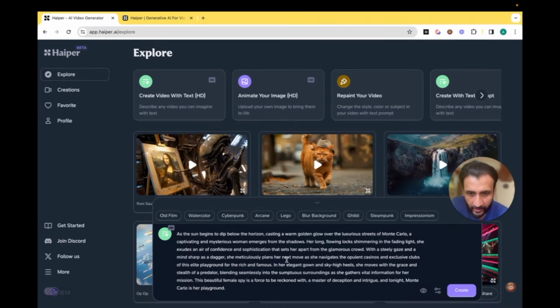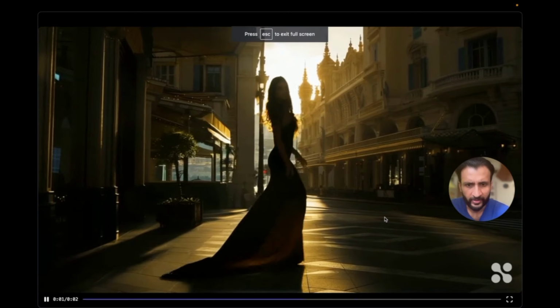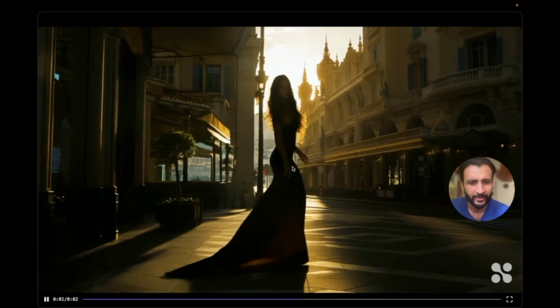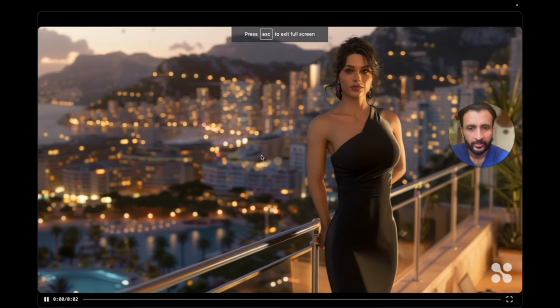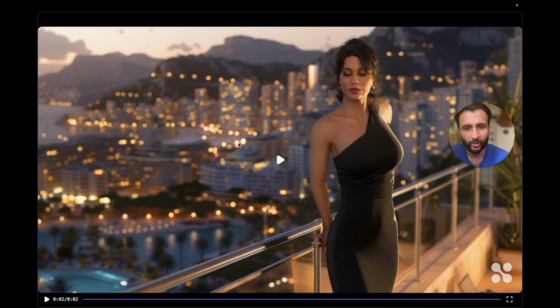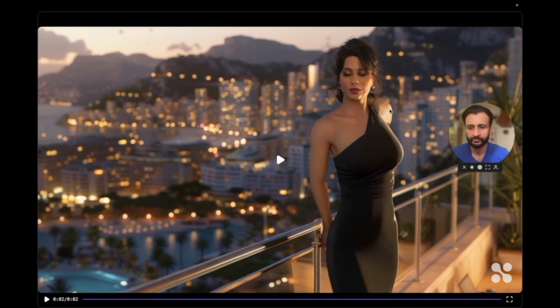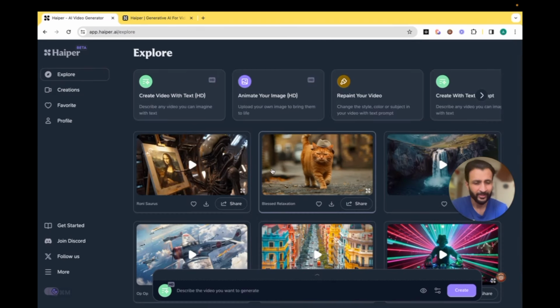It's quite detailed. And this time let's select a suitable style. So cyberpunk, and I'll click on create. This is the output I got about my Monte Carlo spy. This one's not very cool. This is another rendition I tried of the Monte Carlo spy. Here something is odd with the shoulders here. Not happy with this. Now let's look at the other option.